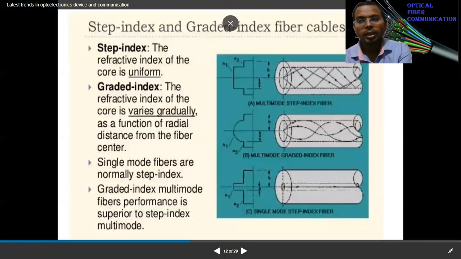So here you can see the step index fiber. This is the core radial direction and this is the index direction.